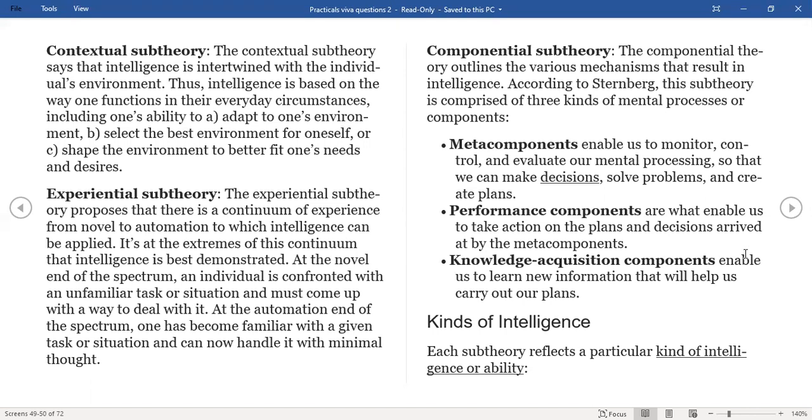So that's a good example. So that is how the contextual subtheory works, the practical way of intelligence works. Then, any questions on that? Okay, let's hold on to that. I'll take all the 3 subtheories, then we'll go back to questions.